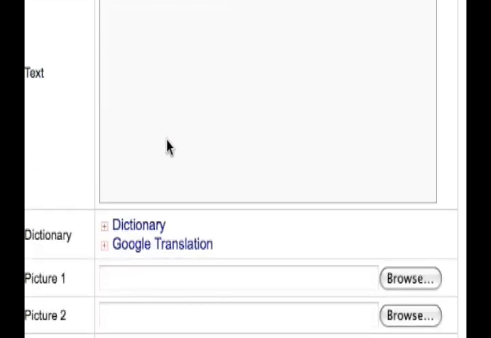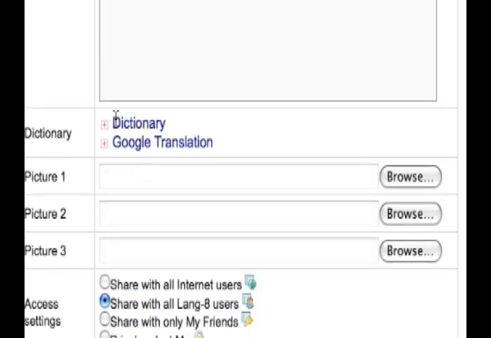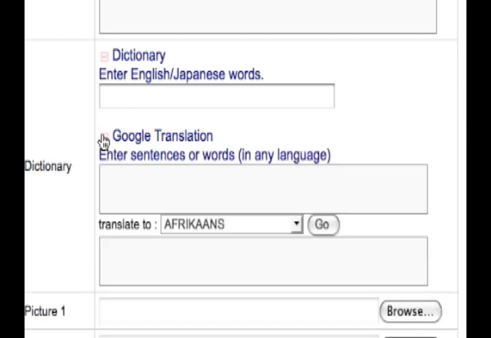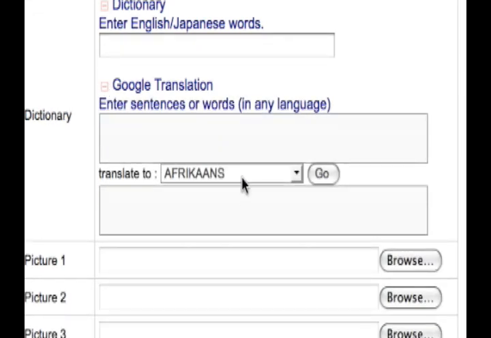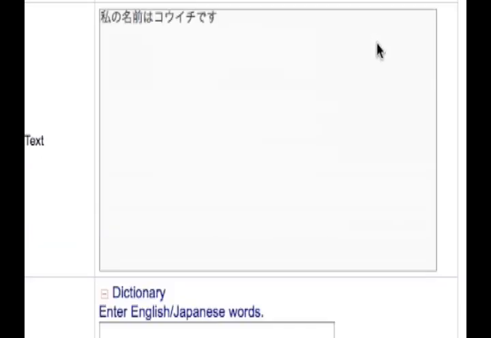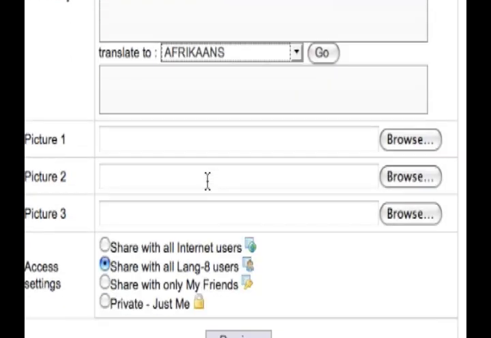And then we're going to scroll down here. We're going to take a look at the dictionary feature. This lets you type in an English or Japanese word to find out a translation of it, or you can actually go to Google Translation and you can choose one of these many languages. So Lang-8 really makes it easy to look up words that you want to write. That way you don't have to go to another site to do it. So it's very simple and very convenient.